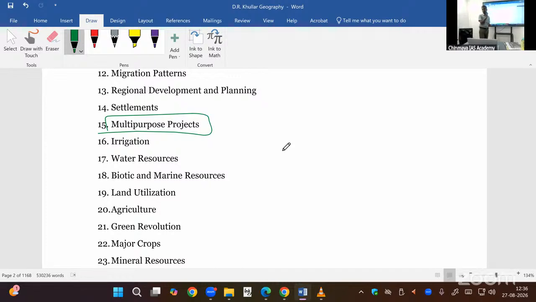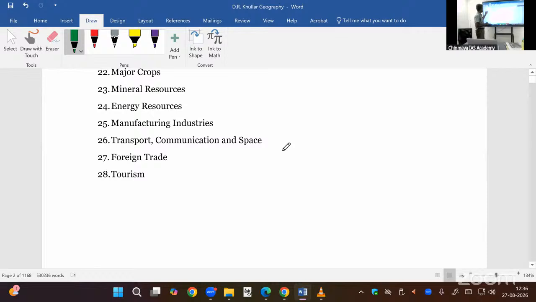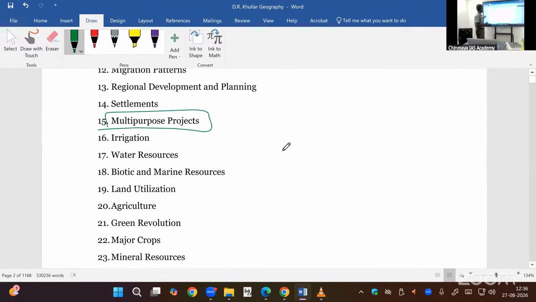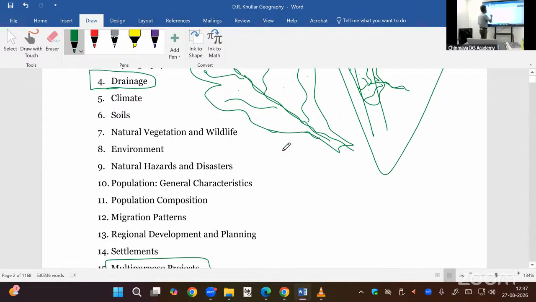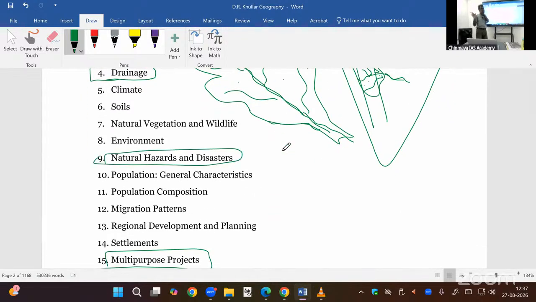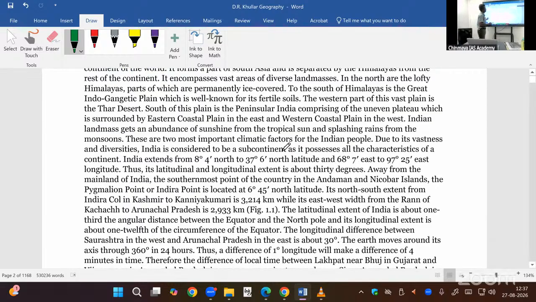Kosi River Multi-Purpose Project, Kali, Sharda River Multi-Purpose Project, they are there. Then environmental degradation, natural disaster, disaster management. So that is also important. Three chapters will be covered. This is geography. Simple to finish the syllabus. Very quickly we can finish it. I'm not compelling anyone, but this is the nature of geography.